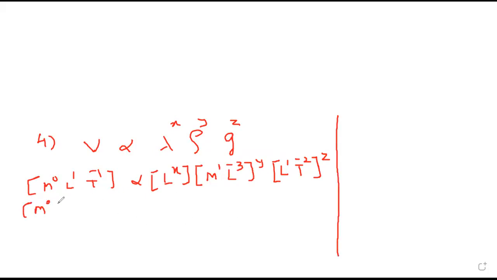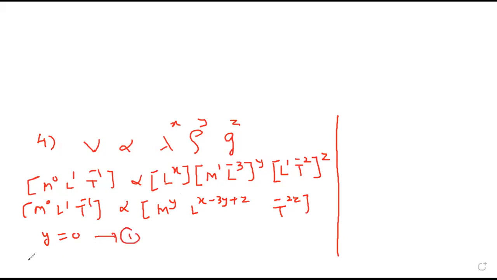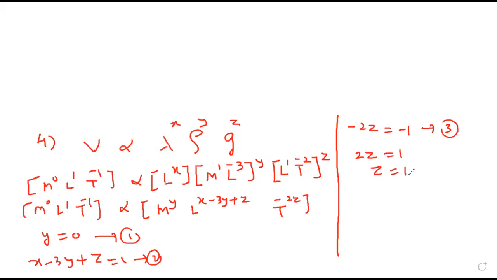So M0 L1 T minus 1 will be M raised to y, L raised to x minus 3y plus z, T raised to minus 2z. So y is 0, x minus 3y plus z is 1, minus 2z is minus 1. Therefore 2z is 1, z is half. So we got z, we got y as 0.